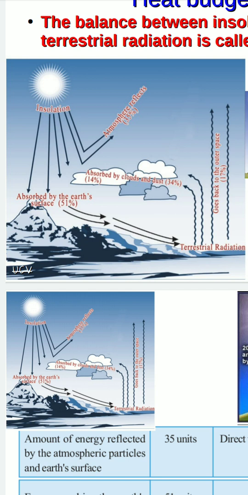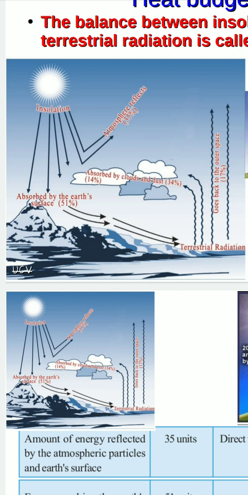And only the remaining 17% is re-radiated back to the outer space. 17% is re-radiated back to the outer space and 34% is absorbed by dust and clouds. 34 plus 17, total 51. Then this is called a heat budget. Is it clear now?